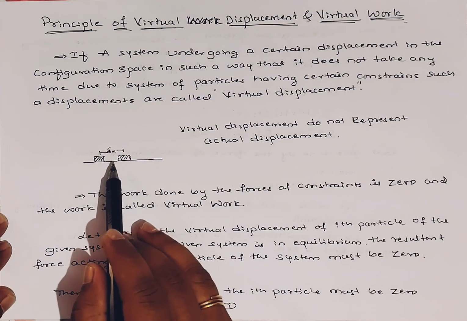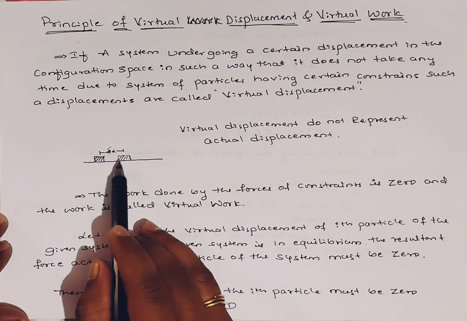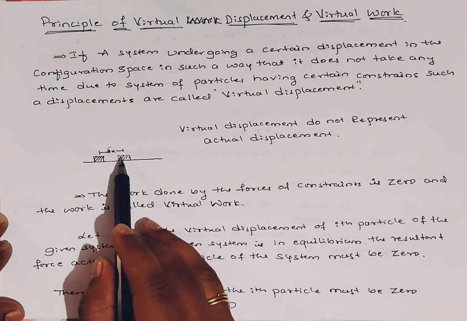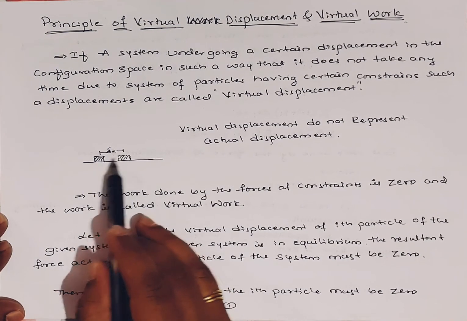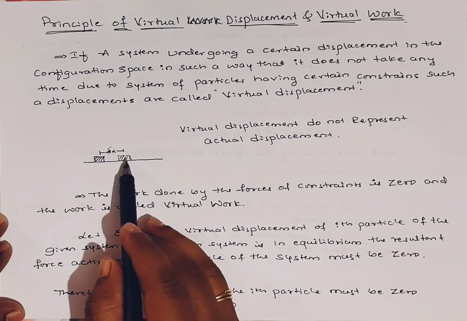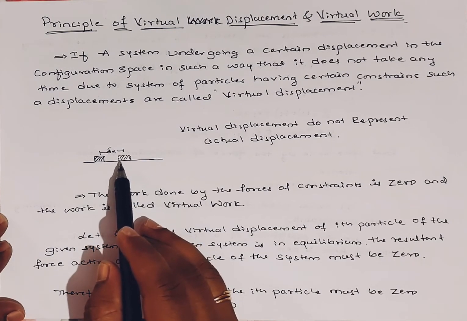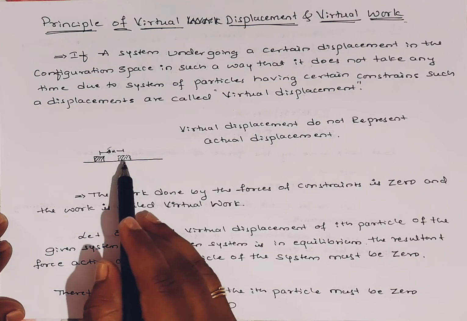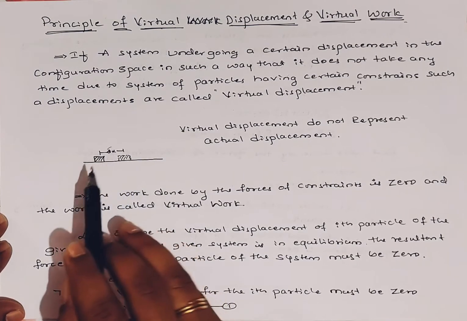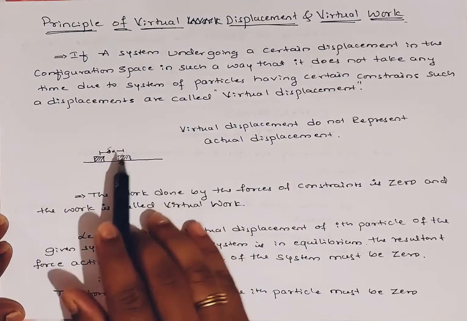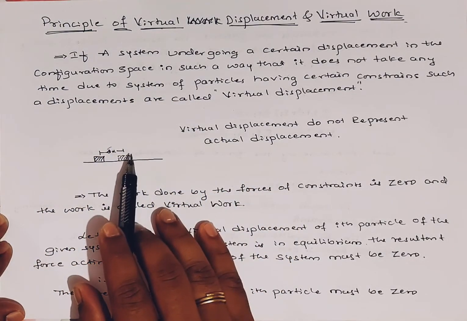Is it really possible? It is very difficult to imagine how a particle can be displaced from one point to another without taking time. At least it will take nanoseconds, right? So it is a bit difficult to imagine. Let us see. We just have to remember the principle of virtual displacement.